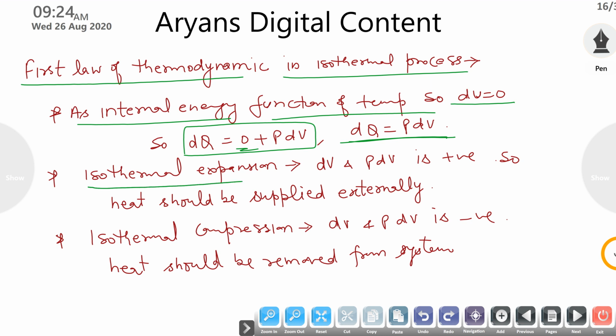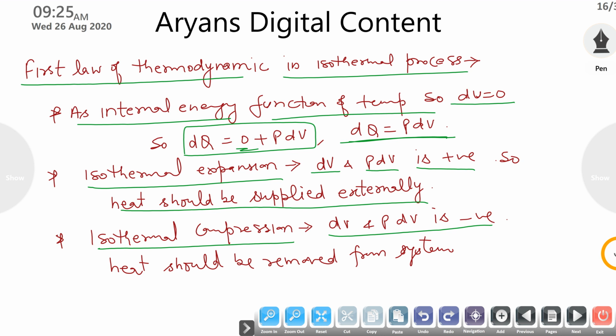Now in case of isothermal expansion, volume will increase, and heat should be applied externally to keep the temperature of the gas constant, because as volume increases, temperature will try to drop. In isothermal compression, volume is decreasing, so heat is increasing. So you have to radiate the heat to the surroundings to keep the temperature of the gas constant.